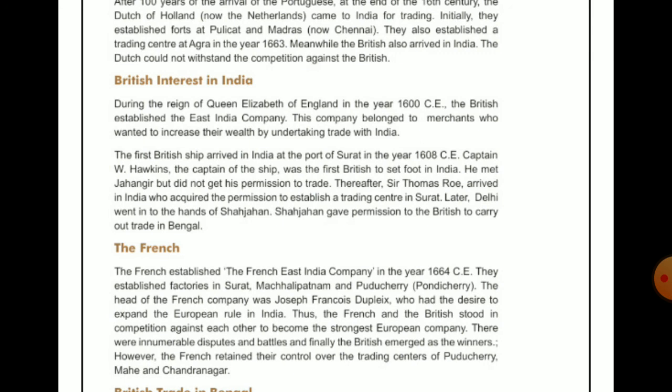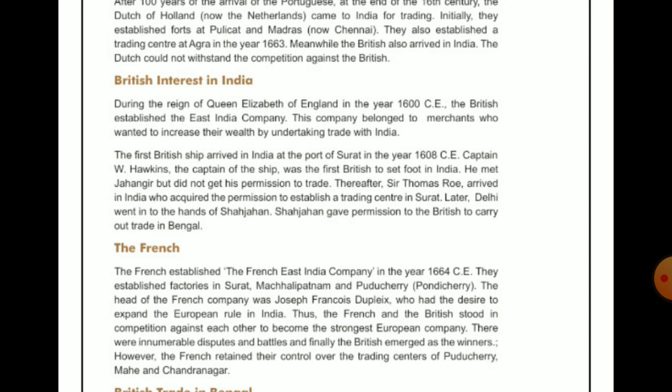So thereafter Sir Thomas Roe arrived in India. After William Hawkins, Sir Thomas Roe came to India and went to Jahangir to get permission for trading, and he acquired the permission to establish a trading center in Surat.